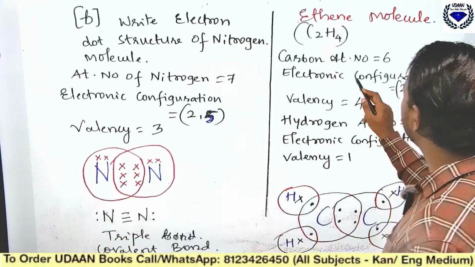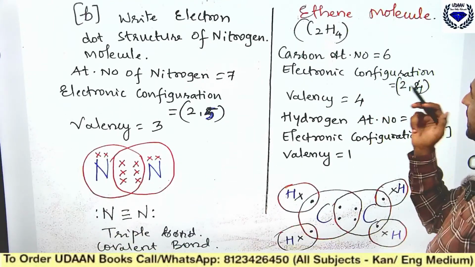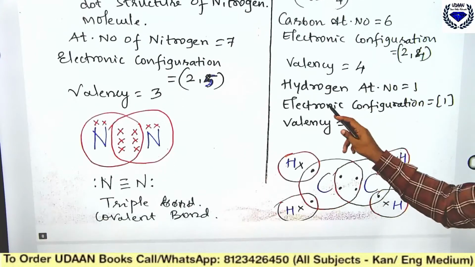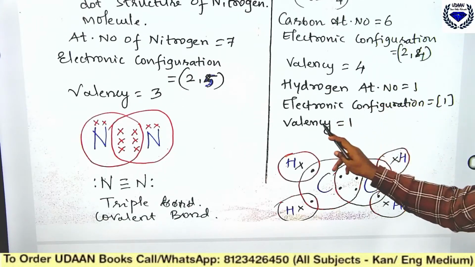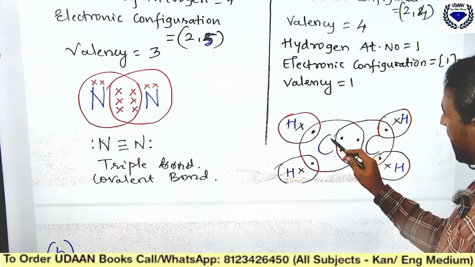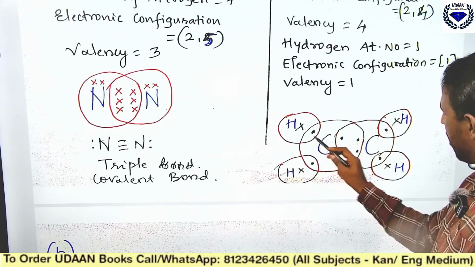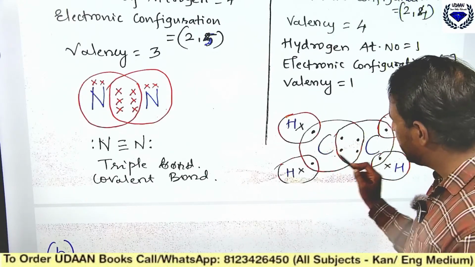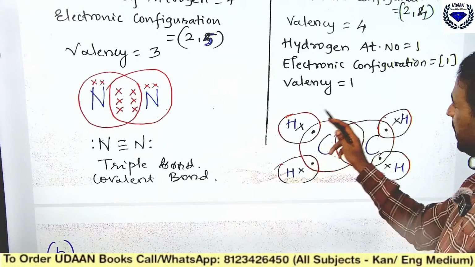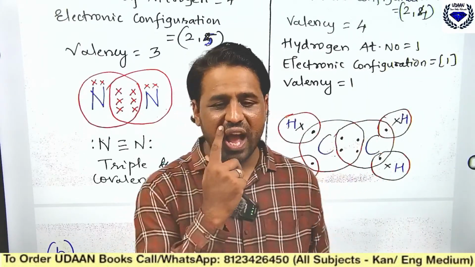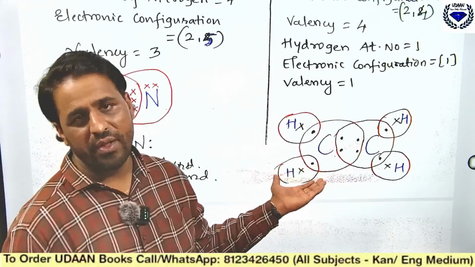Similarly, the ethene molecule, not ethane, ethene. The chemical formula for ethene is C2H4. Carbon's atomic number is 6 and electronic configuration is 2, 4, valency is 4. Hydrogen's atomic number is 1, electronic configuration is 1, valency is 1. You can see each carbon has 4 dots, and each dot is shared with one hydrogen, and there should be a double bond between the two carbons. I hope you got clarity related to this one.